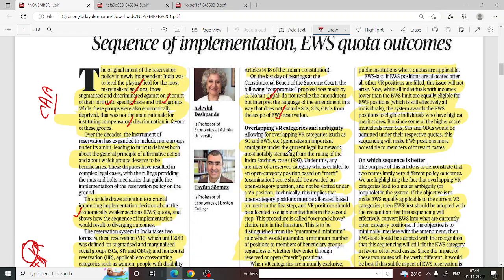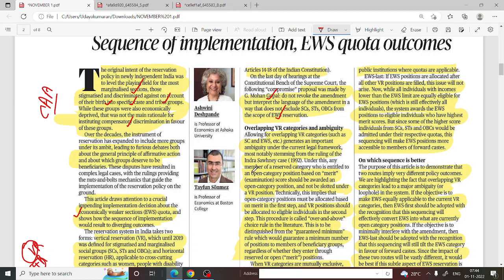So, we have another problem. In the Indra Sawhney case, what they said is there should be a cap. For example, if a person from one community, for example SC or ST, is having a salary of more than 12 lakhs per annum, his son cannot avail that quota because they are an economically good section. So why should they avail that quota? So they have put a cap there so that other persons from the same community can avail that quota, right?